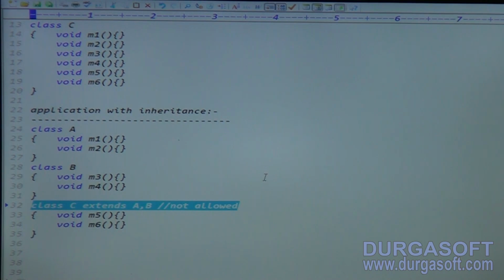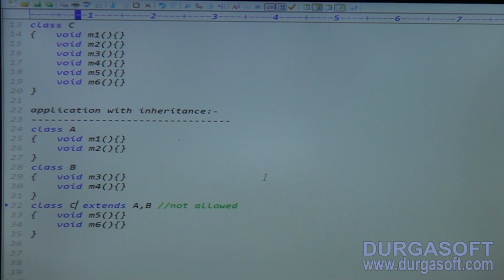We will discuss it after half an hour, so we will discuss it later. Anyhow, one class is not able to extend more than one class. One class is able to extend how many classes at a time? Only one class. Clear? That point we will discuss later. So concentrate. Class A, class B extends A, class C extends B. Class A contains 2 methods. Class B contains 4 methods. Class C contains 6 methods.